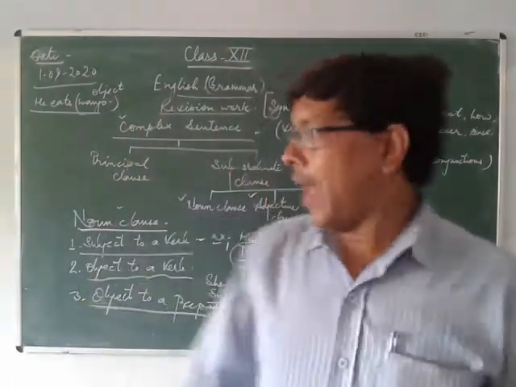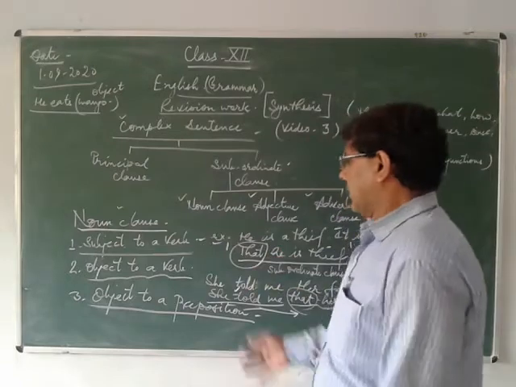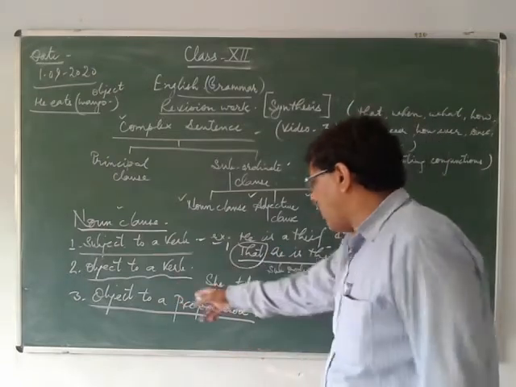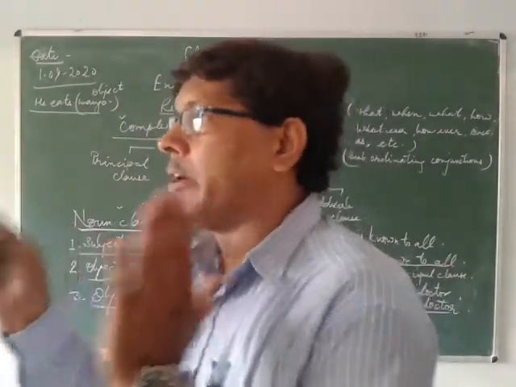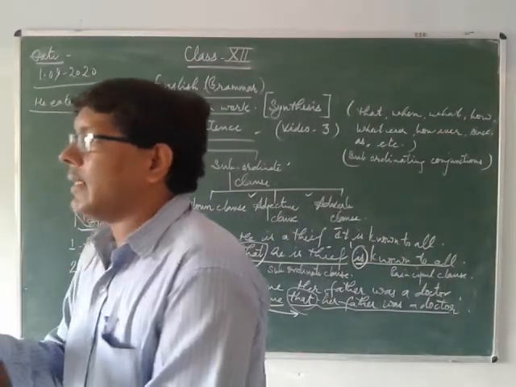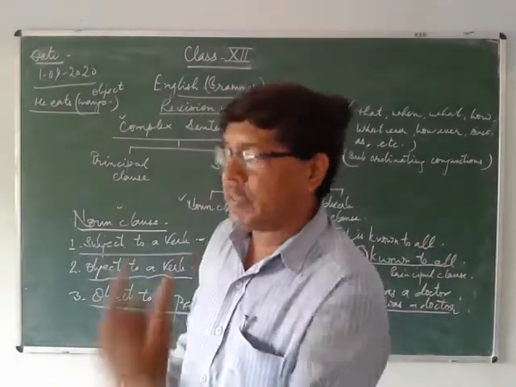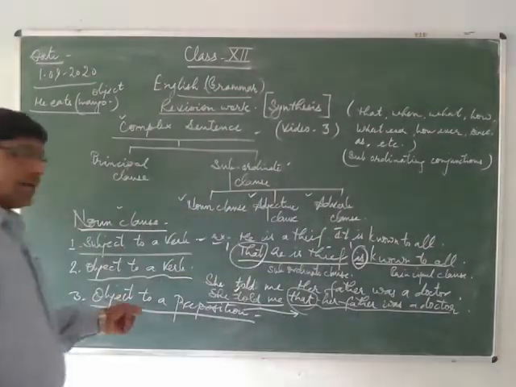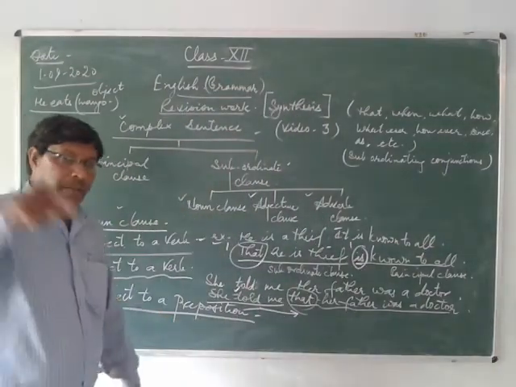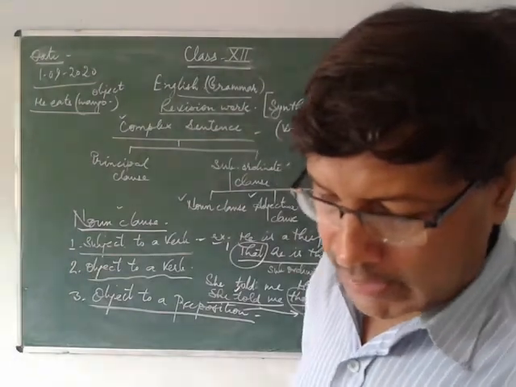Similarly, as you have seen here, subject to a verb, object to a verb, in the same way you will find object to a preposition. It means to say that the whole subordinate clause works as an object of the preposition of the principal clause. You can understand well with the help of the same example.